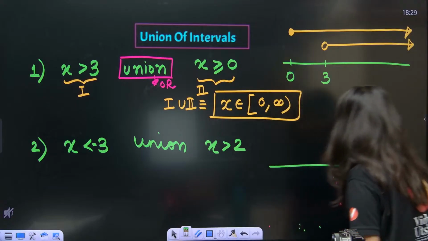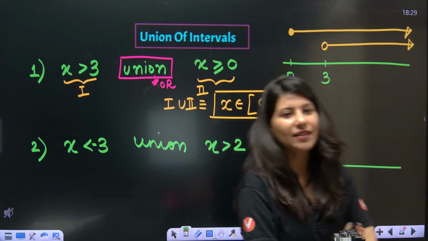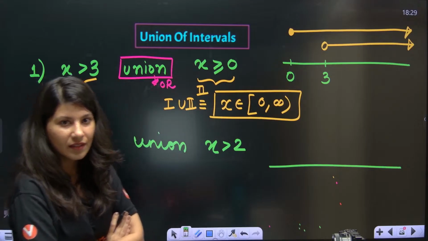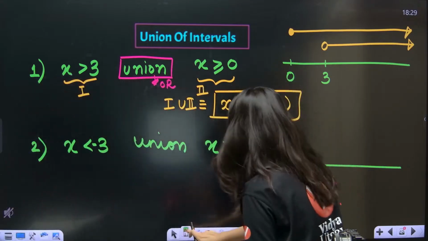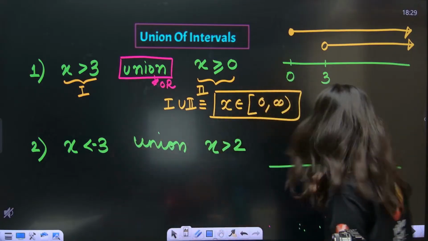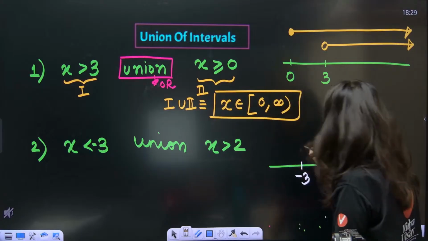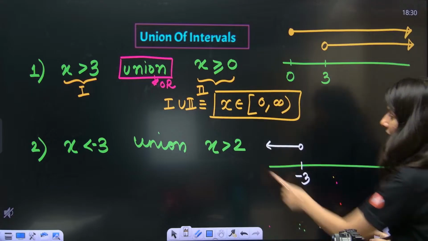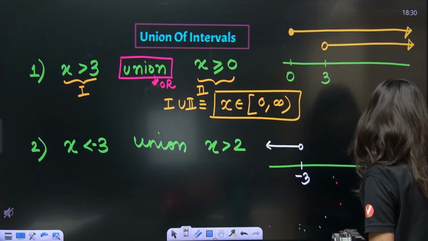So again, Ninja ma'am told that draw a number line. Draw a number line and plot this. x is less than minus 3. So this is your minus 3. So hollow circle, less means on the left side. And this is x is greater than 2.